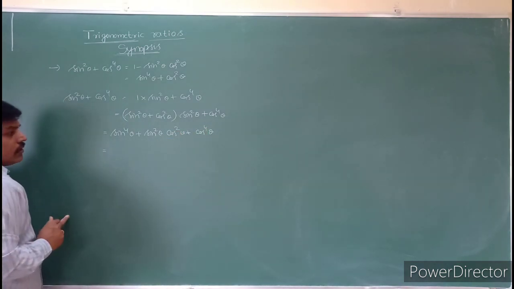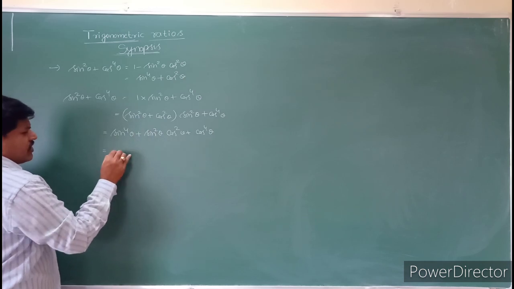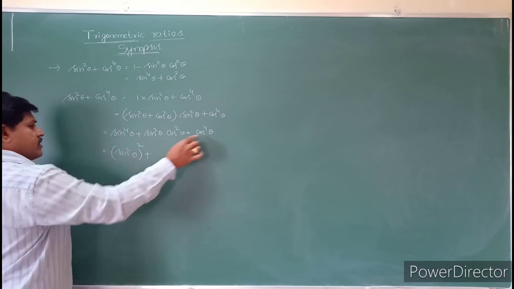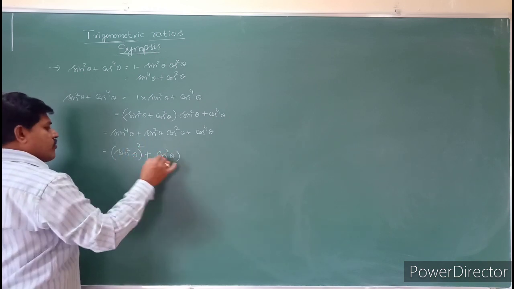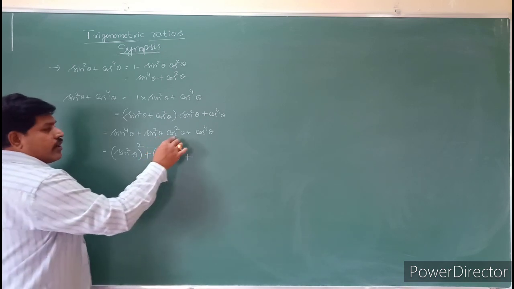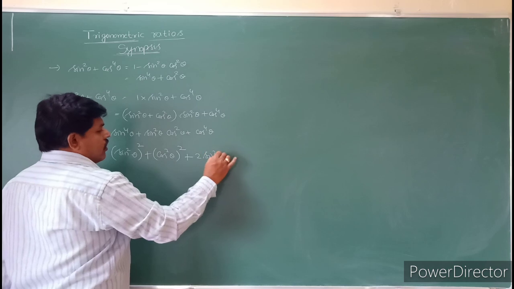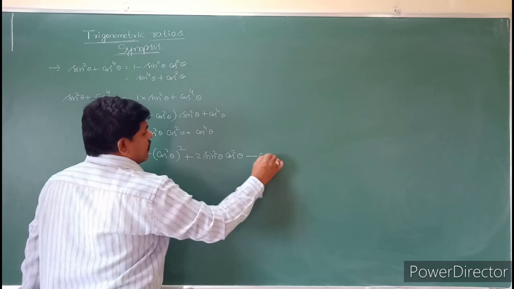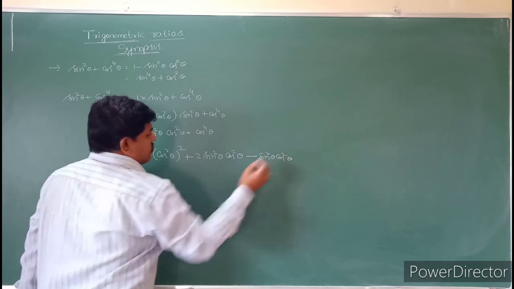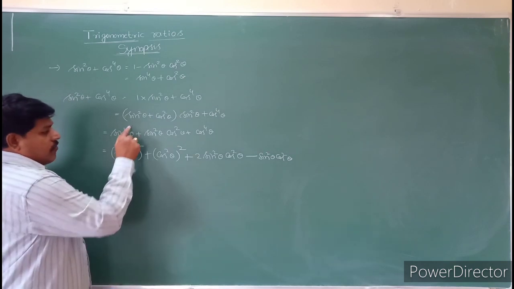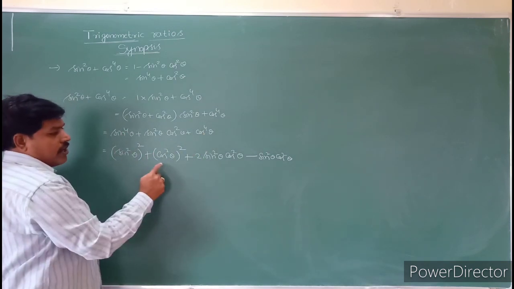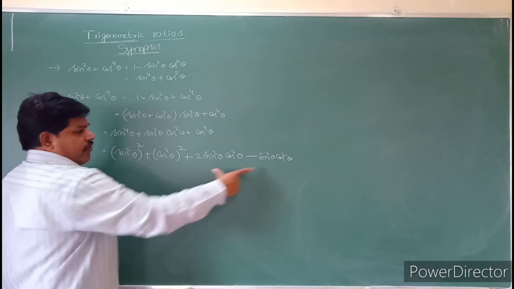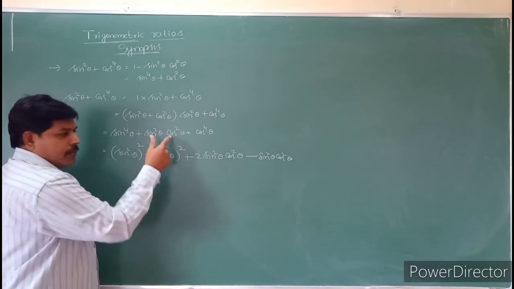So what I am doing is, this sin power 4 I am writing as sin square theta whole square, plus this cos power 4 I will write as cos square theta whole square, plus sin square theta cos square theta. I will add another sin square theta cos square theta, then it becomes 2 sin square theta cos square theta, minus sin square theta cos square theta. If you split, you can combine this one and you will get this one. Okay, so why am I writing this one?